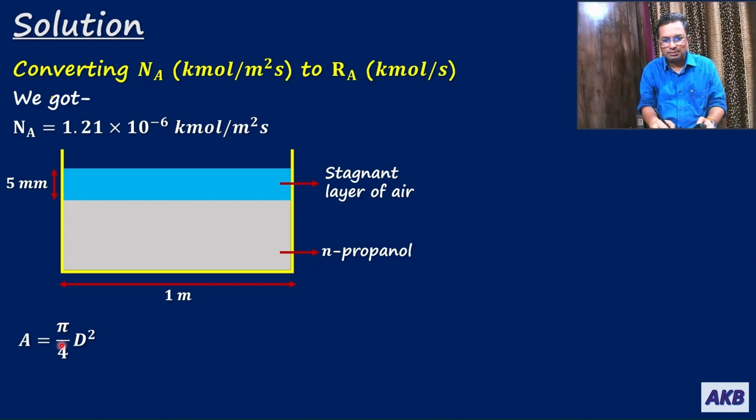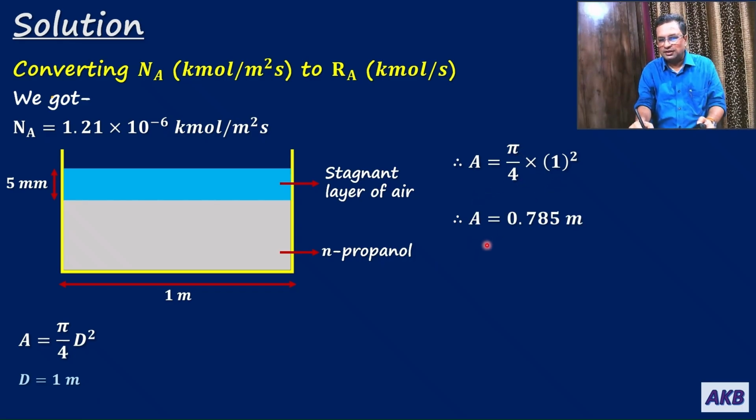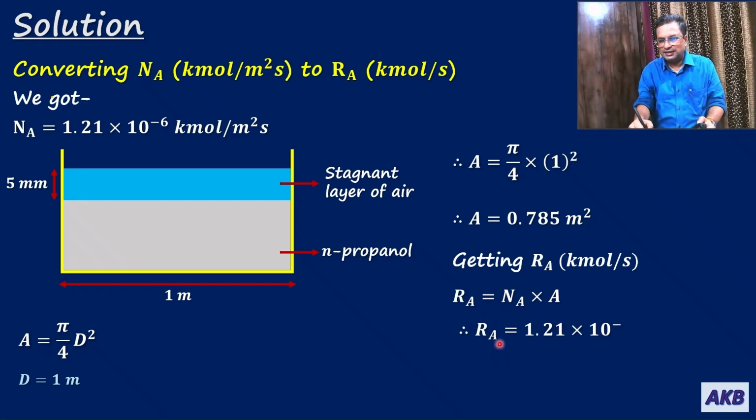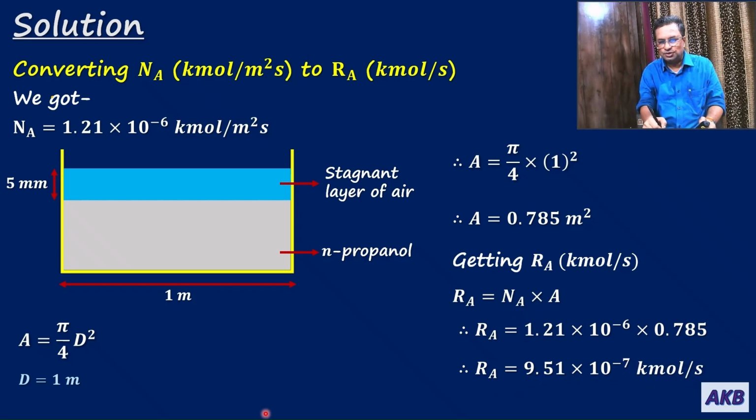So that is pi by 4 d square. D is given to us. It is 1 meter. So therefore A will be equal to pi by 4 into d square. That is pi by 4 into 1 square. That gives us A as 0.785 meters square. Now how do I get Ra, kilomole per second? Simply by multiplying A with Na. So Ra will be equal to Na into A. Na is 1.21 into 10 to the power minus 6 and A is 0.785. That gives me Ra as 9.51 into 10 to the power minus 7 kilomole per second. So in this way, kilomole per meter square per second we have converted to kilomole per second.